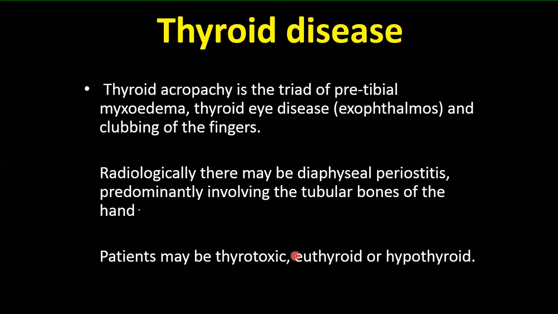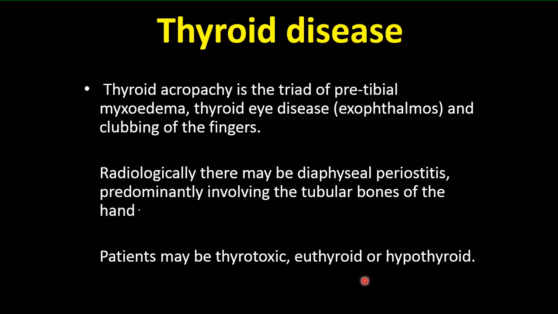And radiologically, we will see the physical periostitis involving the tubular bones of the hand. The bones of the hand, the metacarpals, especially the phalanges, there will be periosteal thickening that involves the tubular bones of the hand.